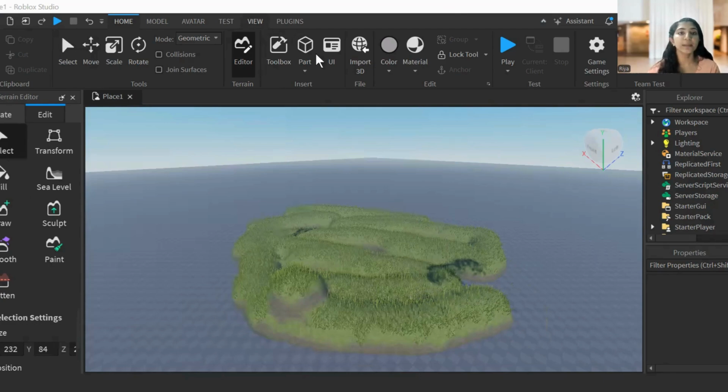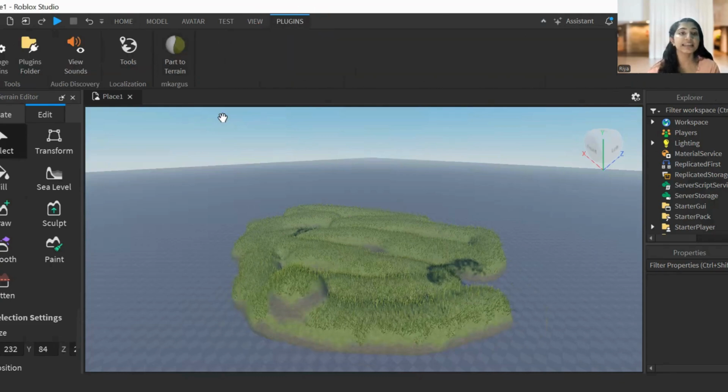Okay. So now I will teach you how to add a plugin. To add the plugin, did you see plugin over here? Let me annotate. Did you see a plugin over here? I have to click on that. Okay. So if I click on the plugin, I can see that Part 2 Terrain. Actually, when you do it for the first time, it will not be there. What you have to do is install that. I will guide you how to install that.